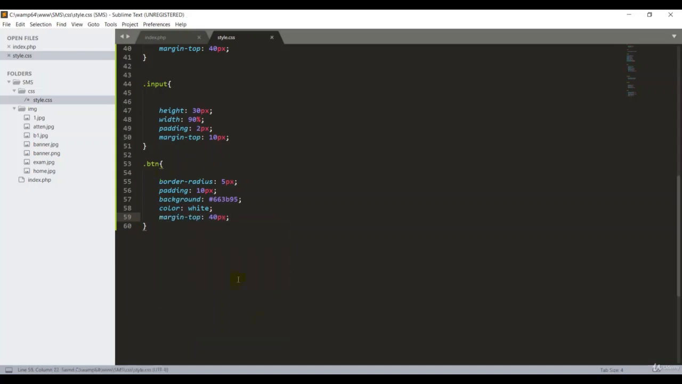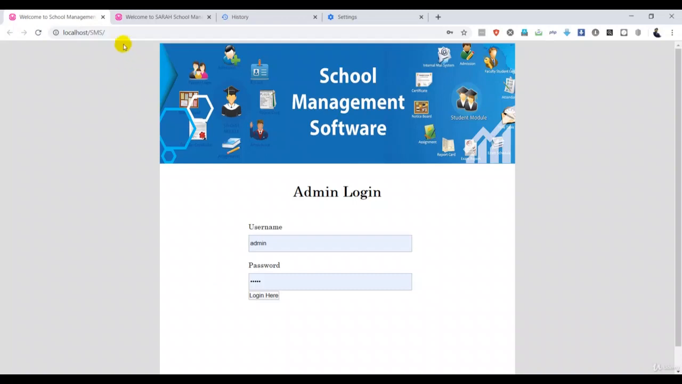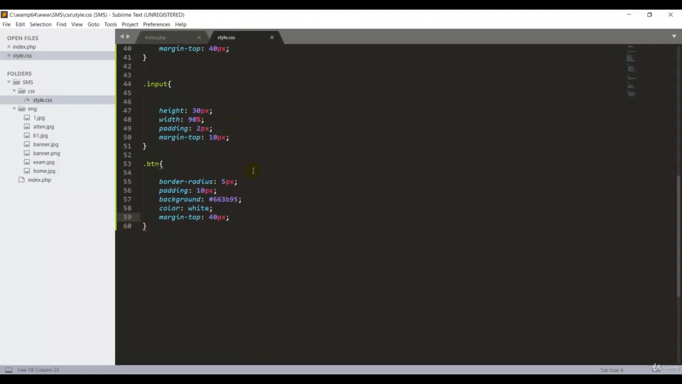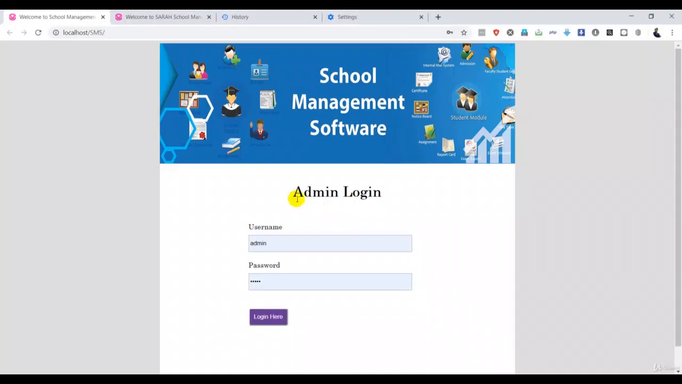Good. Then I'll go back to my index.php and refresh now. Here, guys, I got a very nice design, very nice. If you want to change the colors, you can change them from the style.css page over here, guys. Then I'm going to add some changes here in the admin login. I'm going to put some more design here, guys.